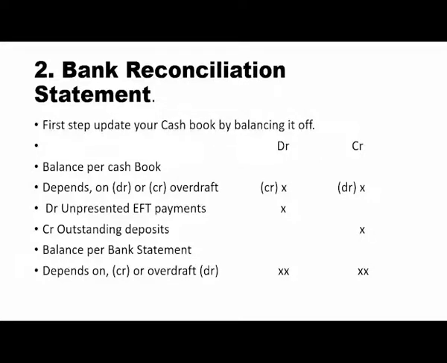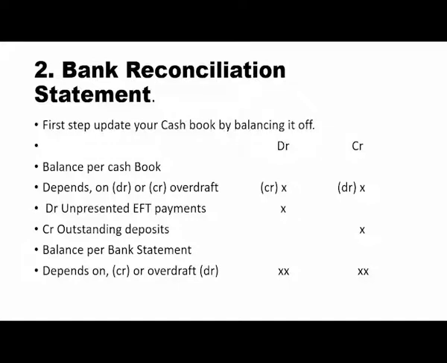Transactions like debit unpresented EFT payment, or the payments that were not processed to the bank, must be brought under the debit column, and all outstanding deposits that were not presented in the bank must be brought to the credit side of your bank statement. Now, the bank balance, it will depend which side is bigger. Your bank balance might be on the credit side or on the debit side.